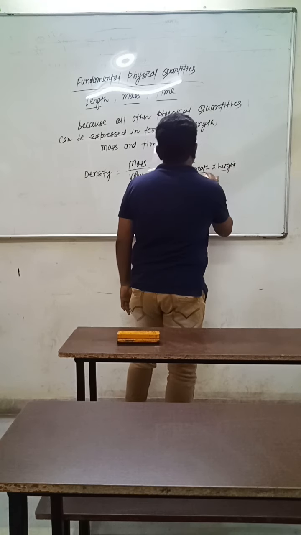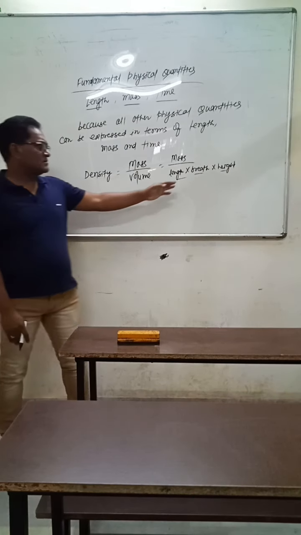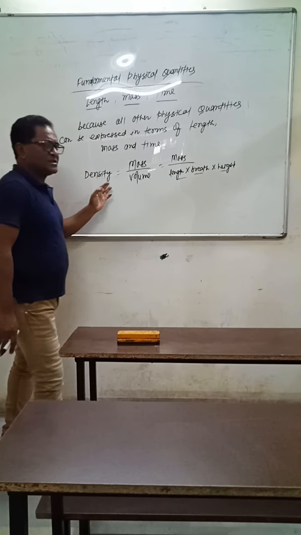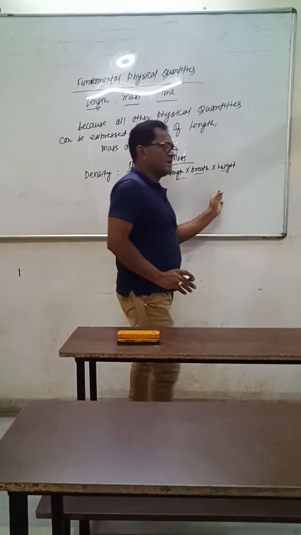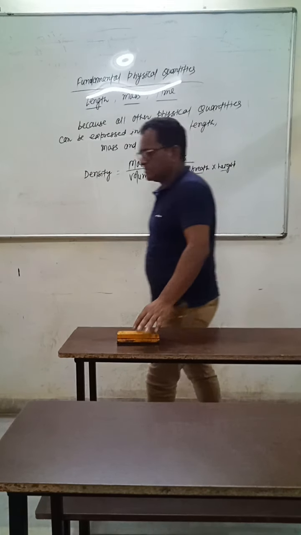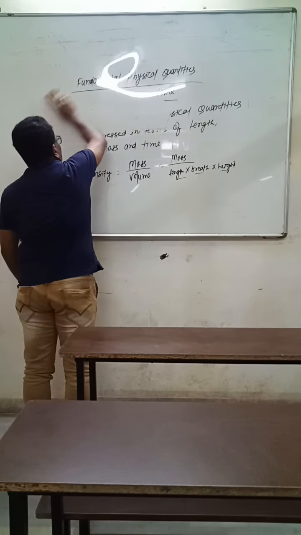All these three are length, breadth is also length, height is also length. So density is a physical quantity which can also be expressed in terms of fundamental physical quantities, means in terms of length and mass.